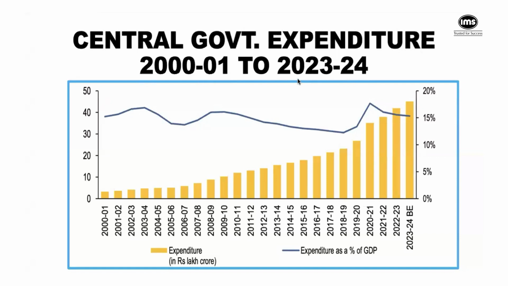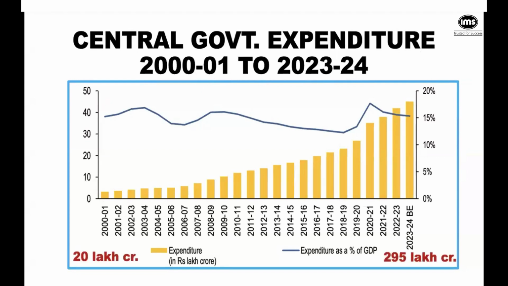On the left-hand side, you can see the amount in lakh crores. On the right-hand side, you can see it as a percentage of the GDP. So the Indian economy back in 2000-2001 was 20 lakh crores, and today our economy is 295 lakh crores, almost $3 trillion.